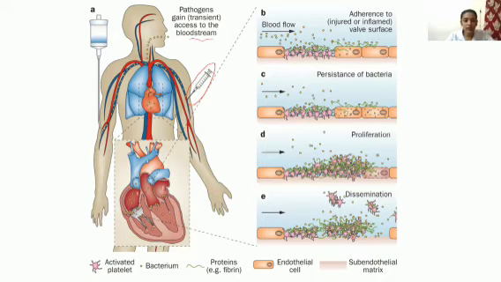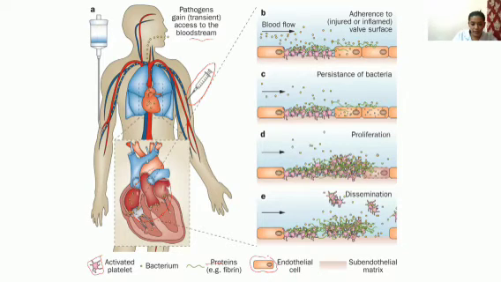So anyway, if the bacteria is entering the bloodstream and finally going to the heart, you can see in the heart the bacteria entering. These yellow dots are the bacteria, and this violet color thing is the activated platelet. This one is protein, simple fibrin. Then these are the endothelial cells.